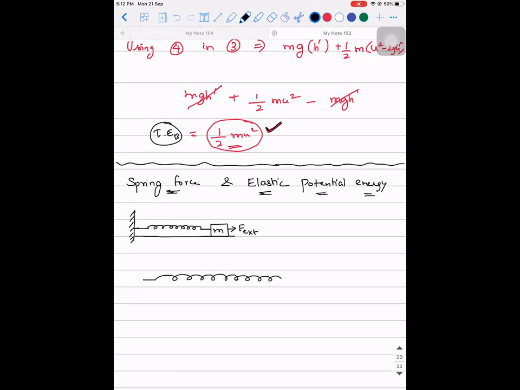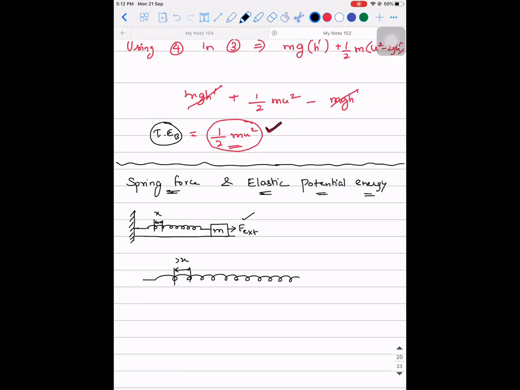Elongated means the distance between the consecutive windings is going to increase. Meaning, if the distance between these 2 points is x units, the distance between the same 2 windings will be greater than x units. That is what I mean by elongation. If it is less than x units, it is compression. Since you are applying a pulling force, it will get elongated.